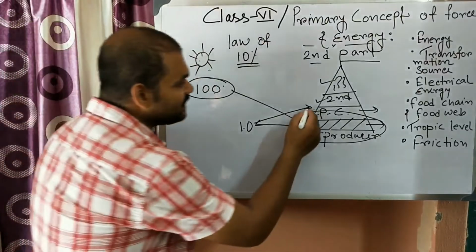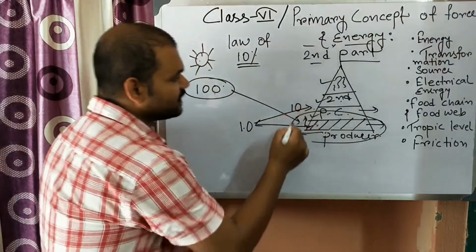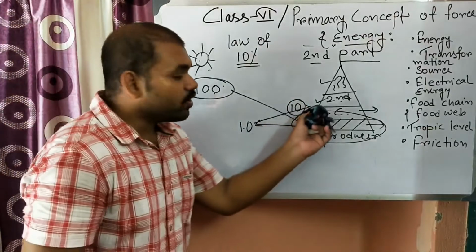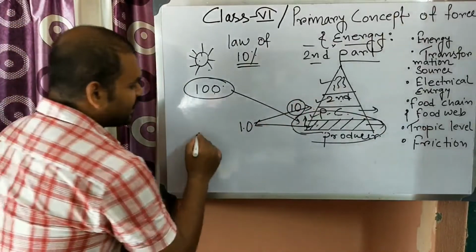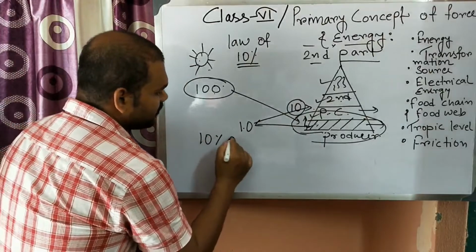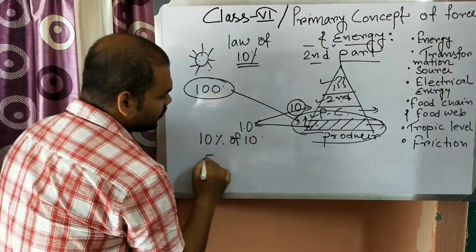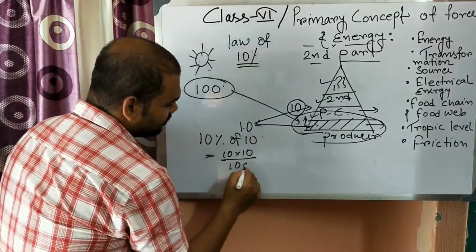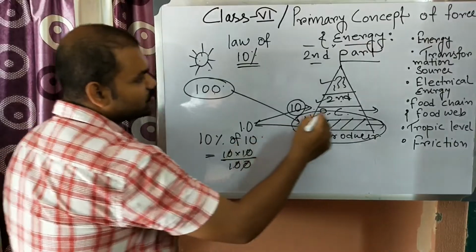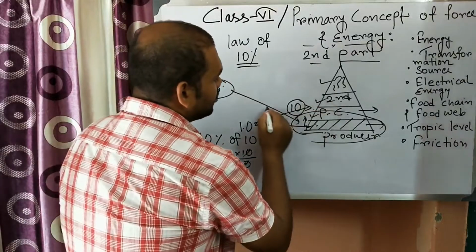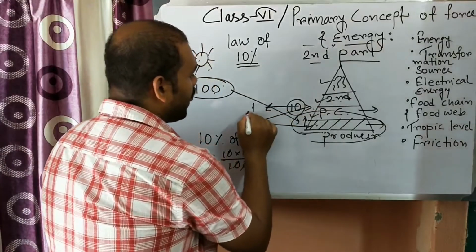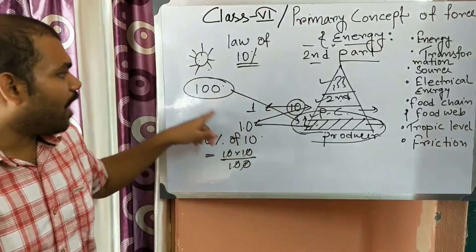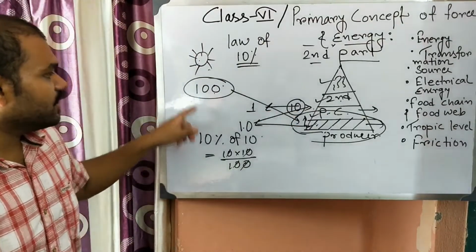Okay, and out of this 10, it will store 10%. So what is 10% of 10? That is 10 into 10 by 100. So it will store 1. Out of 10, it will store 1. Out of 100, it will store 10.